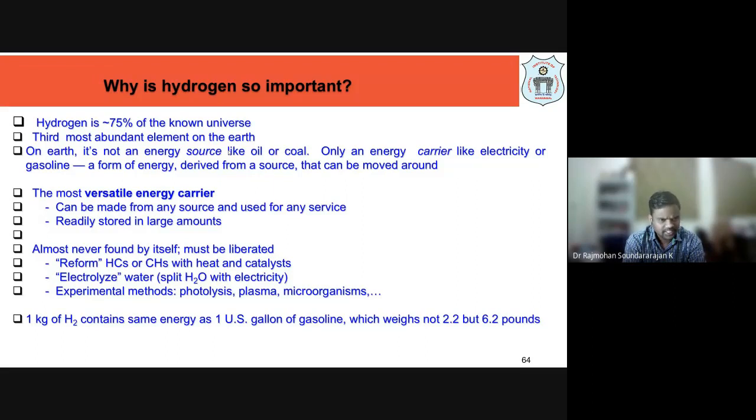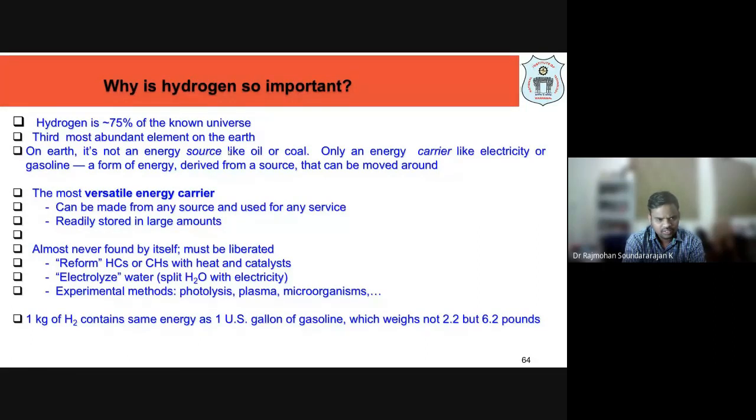It is a more versatile energy carrier, because it can be made from many sources and used for any of the applications. Not only can hydrogen be used for fuel cells, it has various other applications also, right? It has a lot of energy, so it can be used, and it can be stored in large quantity also. And remember, pure hydrogen is rarely found.